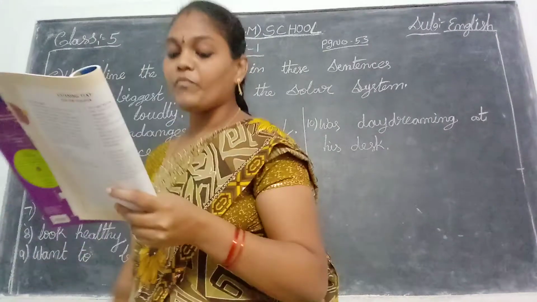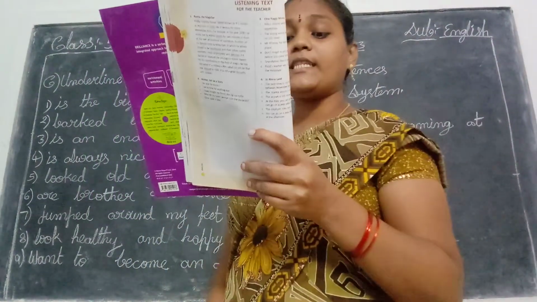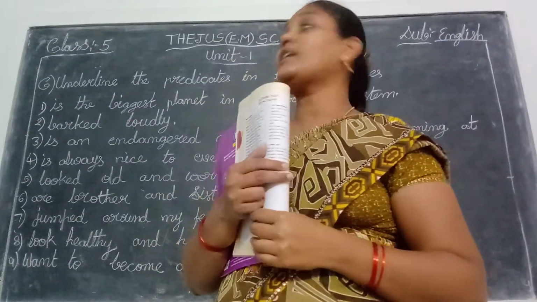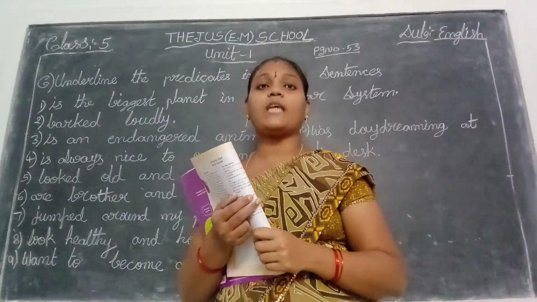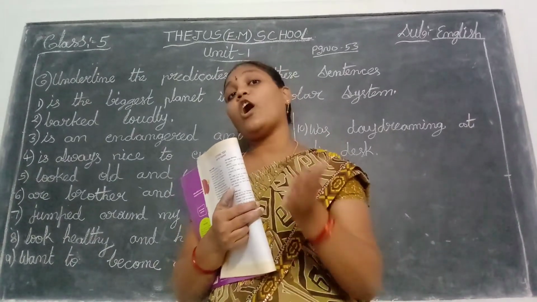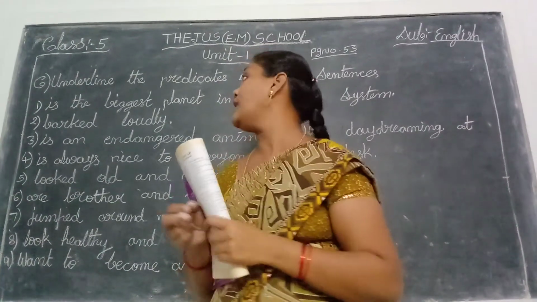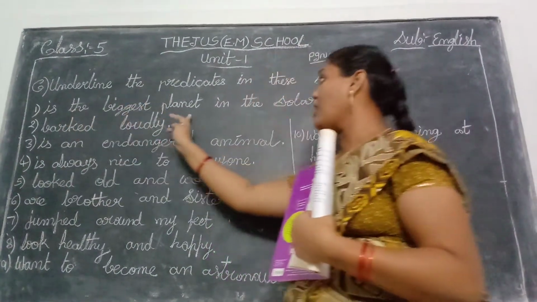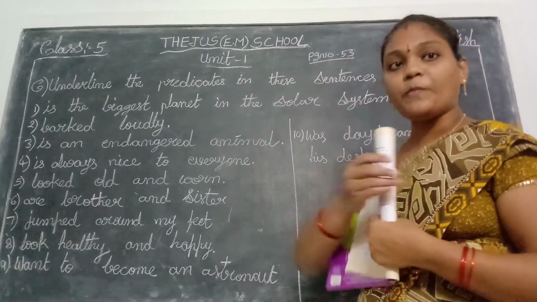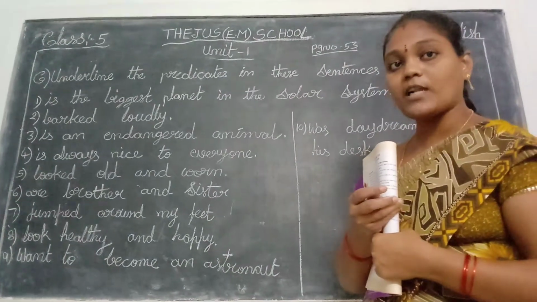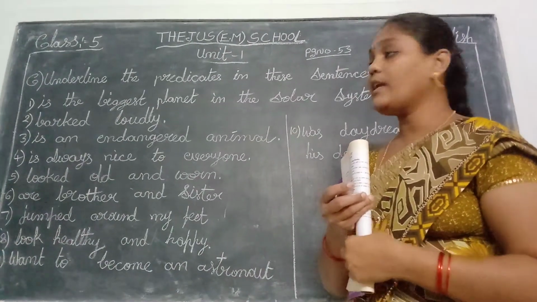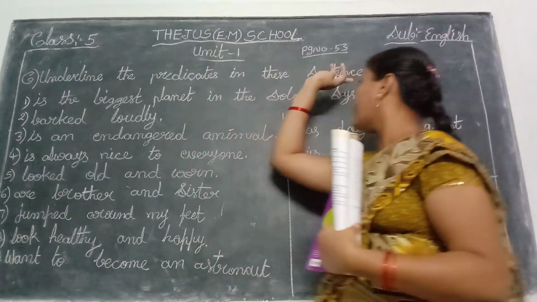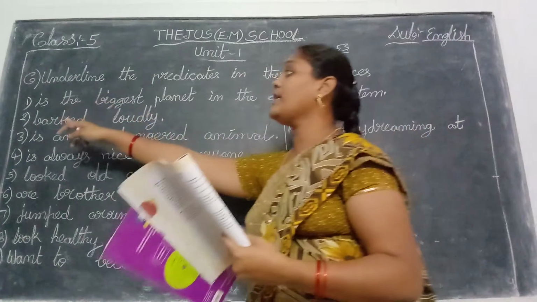See the children. Jupiter is the biggest planet in the solar system. So what is the subject in this sentence? Jupiter is the subject. So after Jupiter, is the biggest planet in the solar system, this remaining part is also the predicate. Only Jupiter is the subject. The remaining sentence is the predicate. Okay, children. Next one. So you underline that one, up to system. Okay. Next.